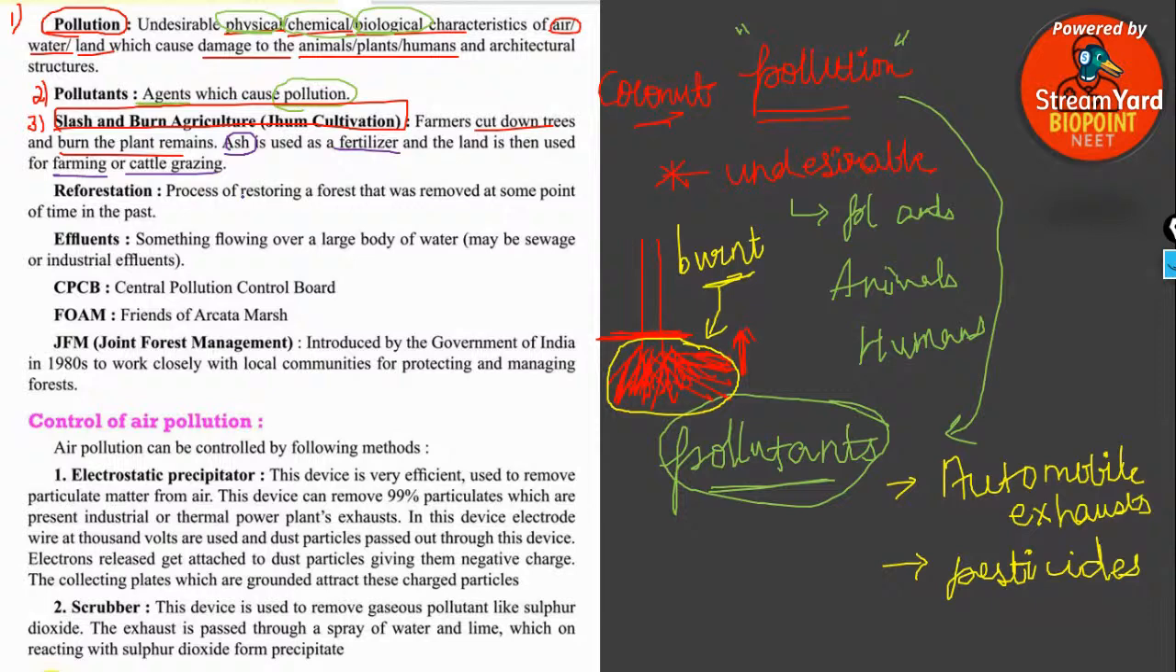Clear, everyone? Give me a thumbs up on the chat box if the definition up to slash and burn agriculture is clear. Pollutant, jhum cultivation, or slash and burn agriculture. Three terms we have discussed in today's class in the first 5 minutes. So tell me whether you have understood the three definitions clearly or not. Quickly hit the chat box with the thumbs up, everyone. We don't have extra time to waste. Yes, thank you so much.